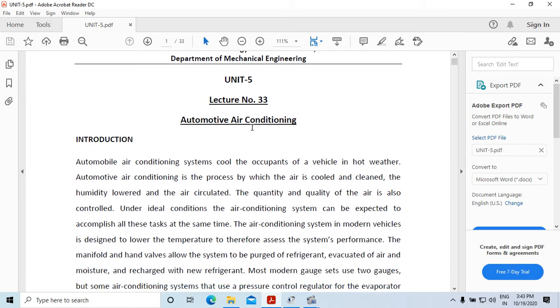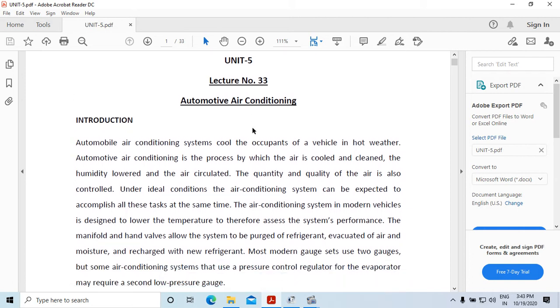So, what is the air conditioning system in an automobile? The automobile air conditioning system cools the occupants of a vehicle in hot weather. Automotive air conditioning is the process by which the air is cooled and cleaned, the humidity lowered, and the air is circulated.